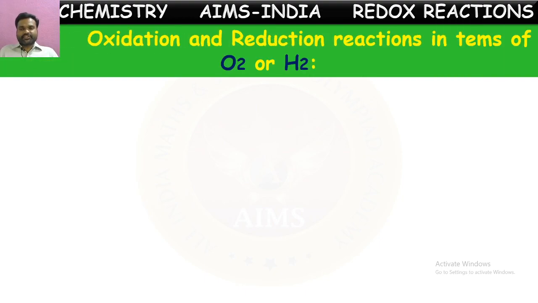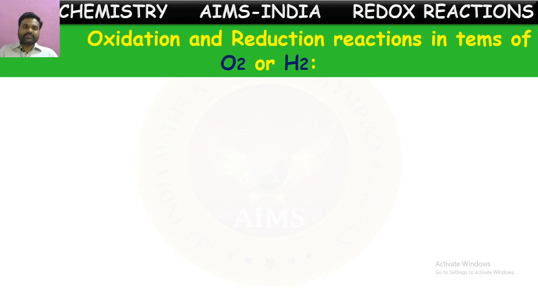Oxidation and reduction reactions in terms of oxygen and hydrogen. Redox reactions are the reactions which involve oxidation and reduction. This oxidation and reduction can be defined in different ways.